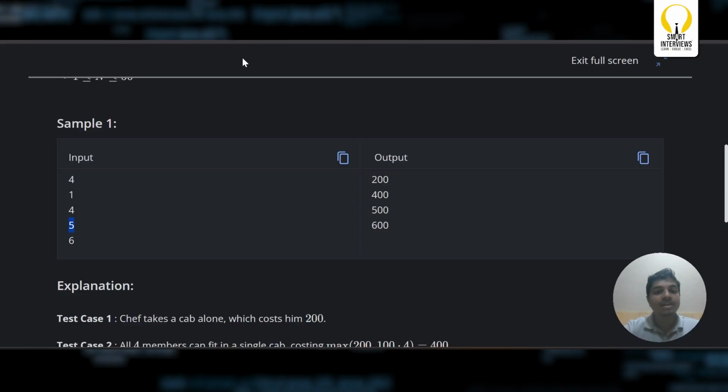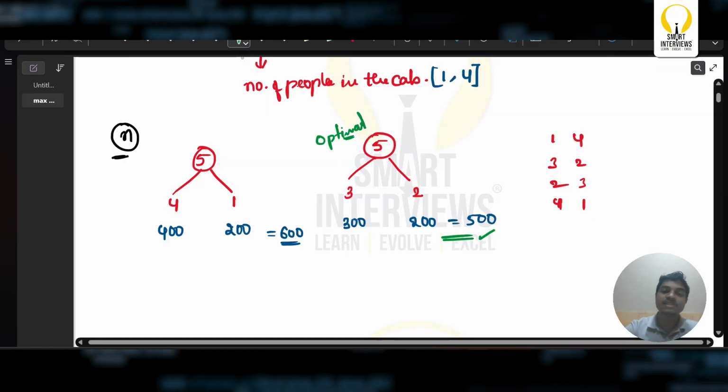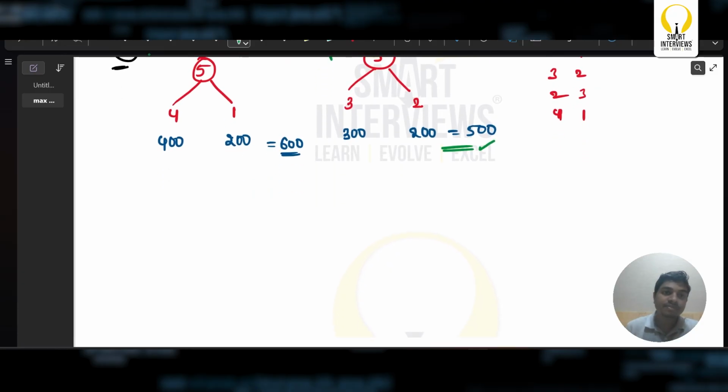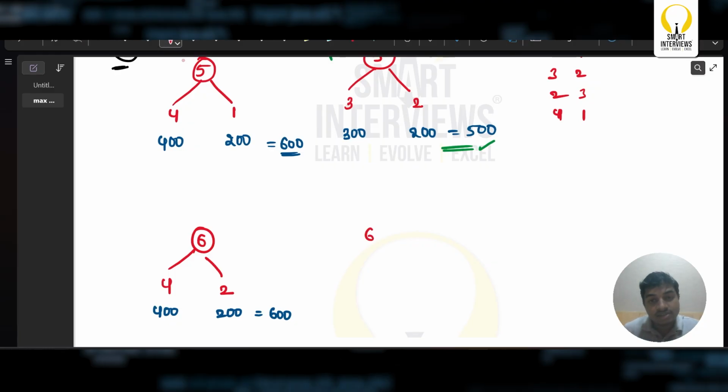Let us go with some other examples as well. Let us say the value of n is equal to 6. I can simply go with 4 alongside 2. If it is 4 and 2, it's going to be 400 over here and 200, which is 600 in total. And if there is another way of arranging, can I simply say 6 can be something like 3 alongside 3?